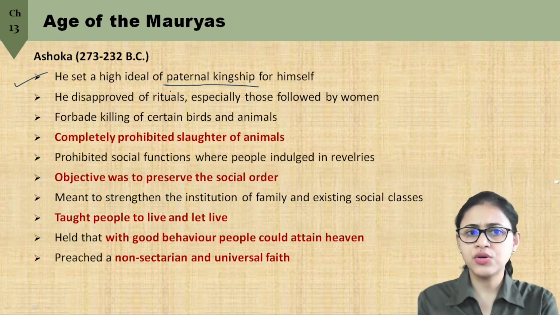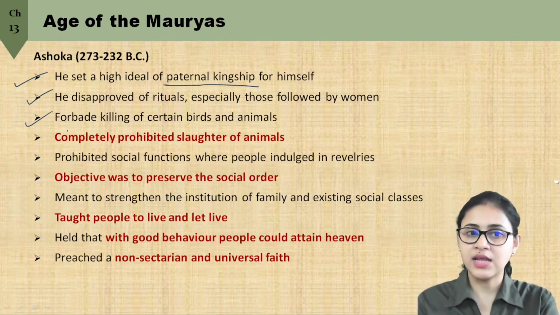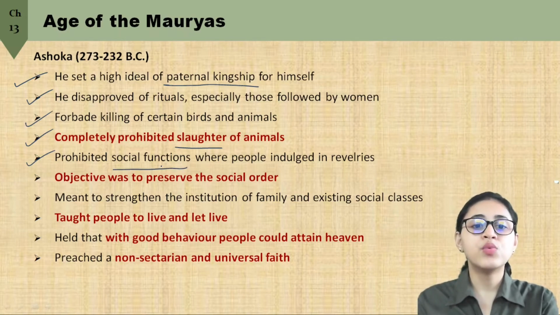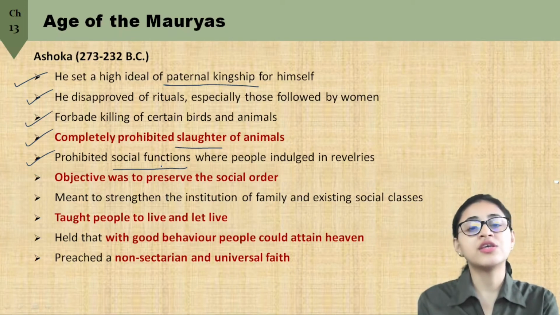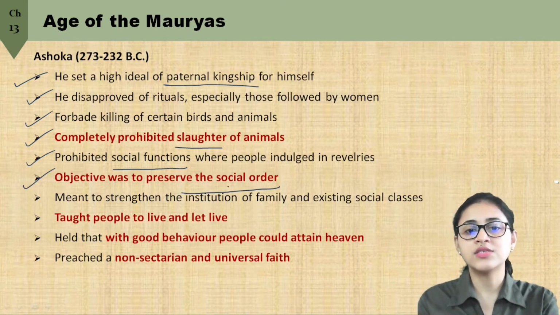Ashoka also disapproved several rituals, and most of them were rituals followed by women. Ashoka forbade the killing of certain birds and animals, and he completely prohibited slaughter of animals. He also prohibited social functions which were noisy or in which people indulged in revelries. So the objective of Ashoka was actually to preserve the social order. This is important.